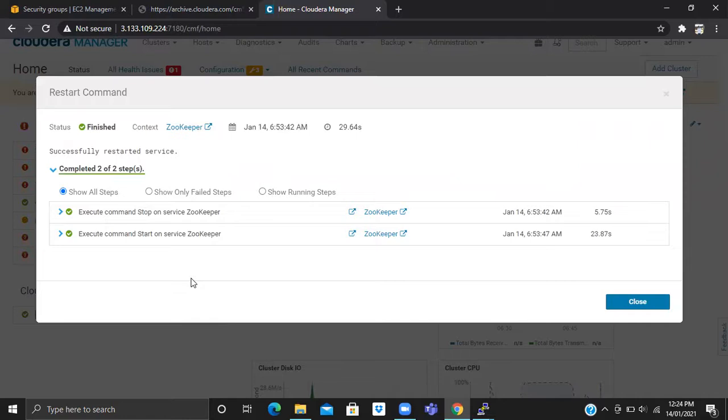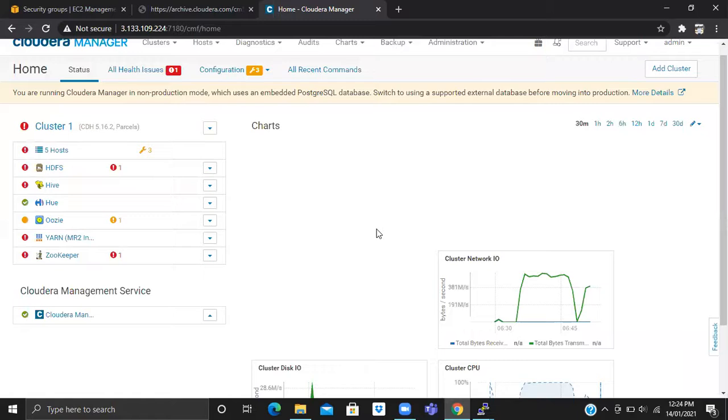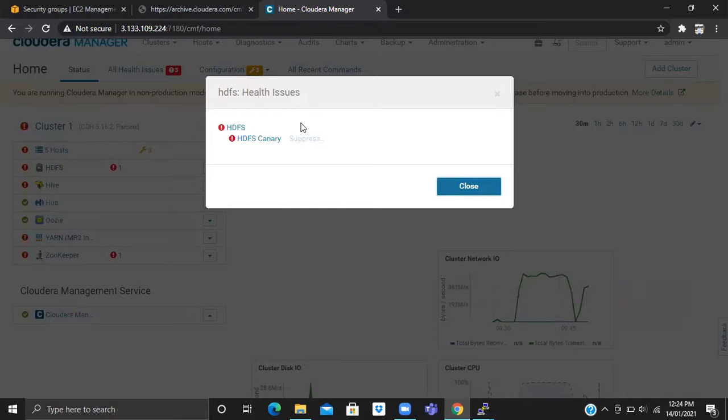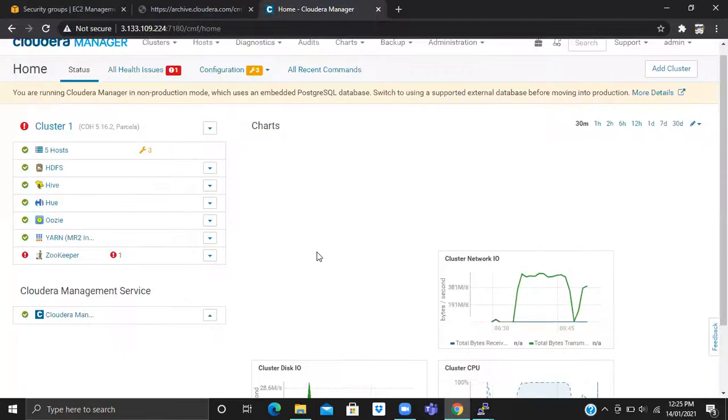Yeah, all these services have come. Just hold for a minute or 5 minutes. After 5 minutes, it is automatically up. Just click 7182 on the HDFS. Yeah, it's a canary. You can suppress it if it won't go. Should I suppress it? No, later. You can wait for 5 minutes. After 5 minutes, I believe it is gone.